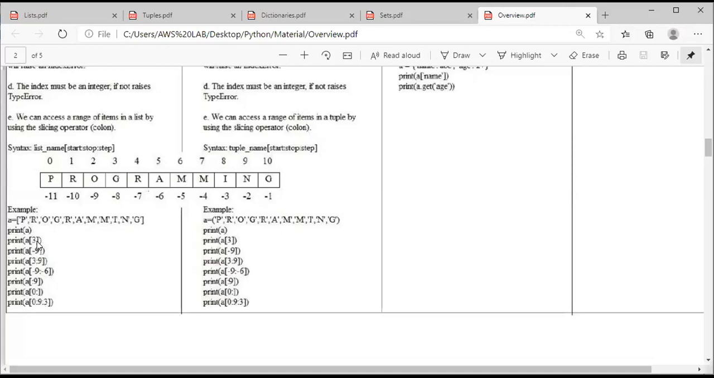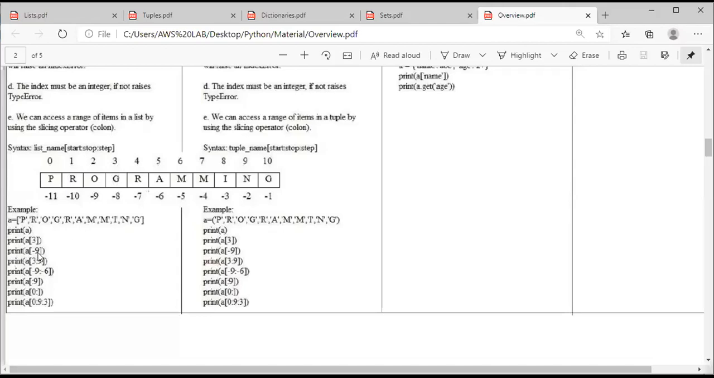Next I am asking the interpreter to print a of 3. Print is a function, a is a list, and 3 is the index value. Look at who is at index 3 in the list a. So this is nothing but g. So the output of the statement is g. Clear everyone? a is a list, 3 is the index value, and the element at index 3 is g, so the output g will be printed.